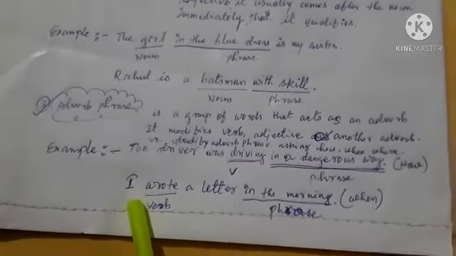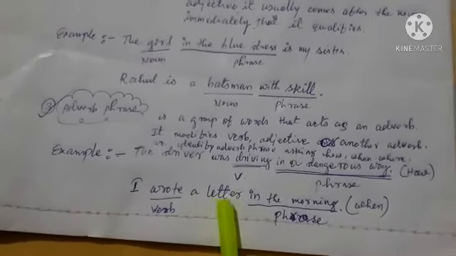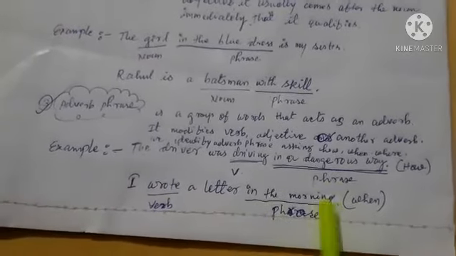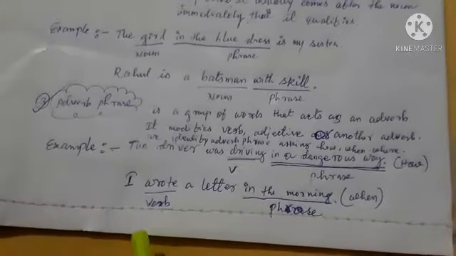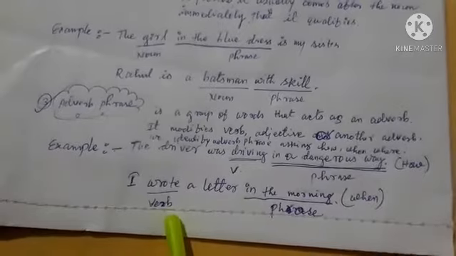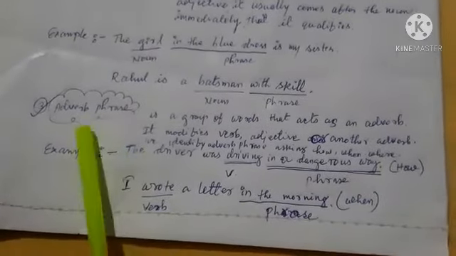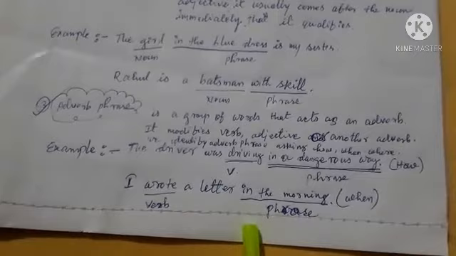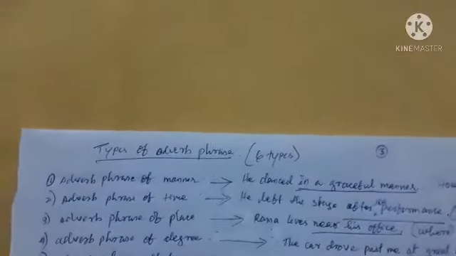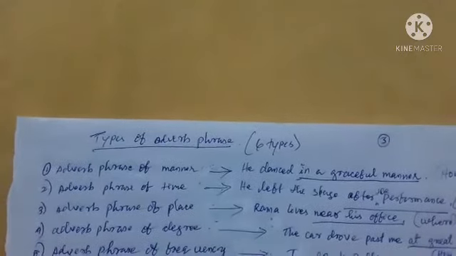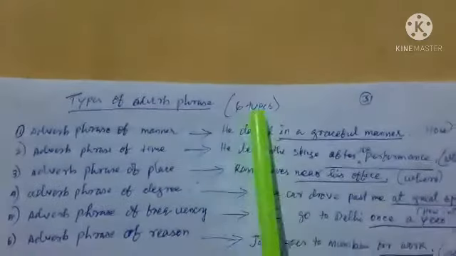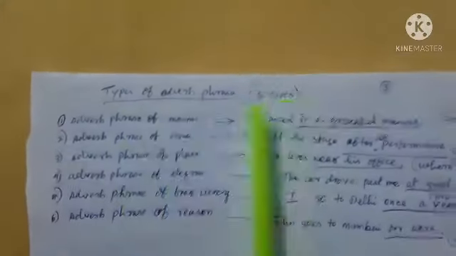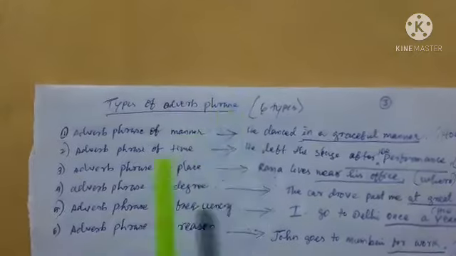Let us see one more example. I wrote a letter in the morning. Here, in the morning is a phrase and it modifies the verb wrote. Therefore, it is an adverb phrase. All right. Now let us see the types of adverb phrase. Mainly there are six types of adverb phrase.